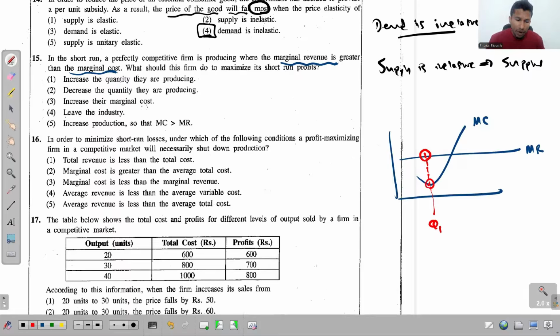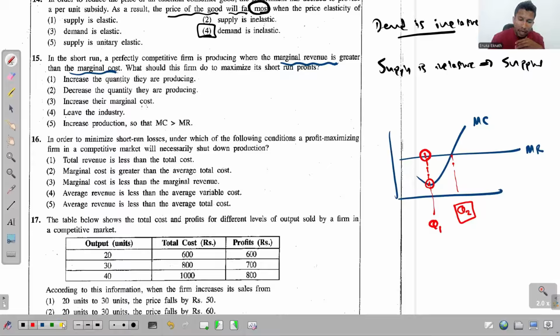And we all should know that the firm's profitability gets maximized at the point where MR becomes equal to MC and MC is rising. So this is the level of output. Q2 is the level of output which maximizes the firm's profitability.